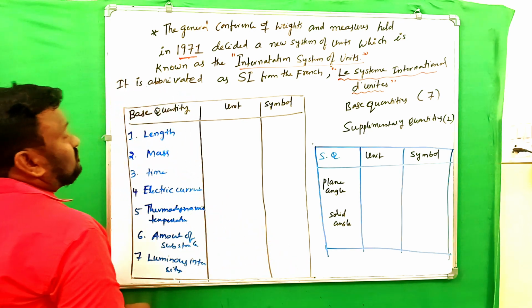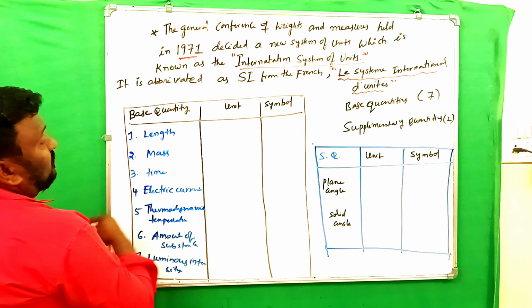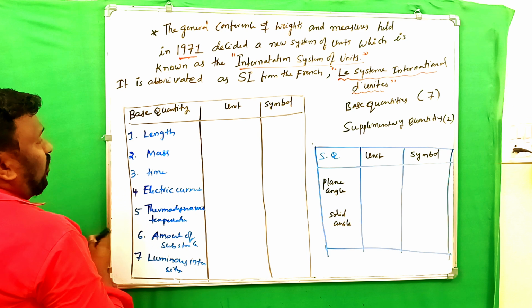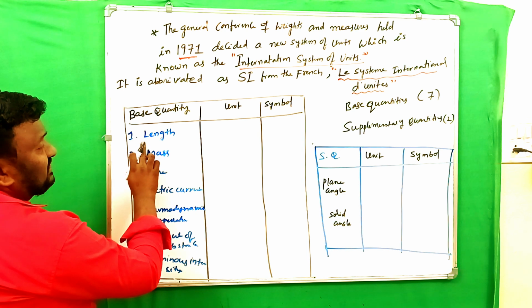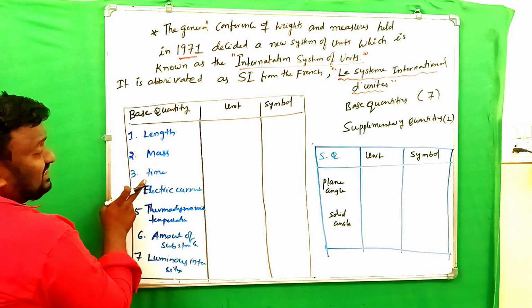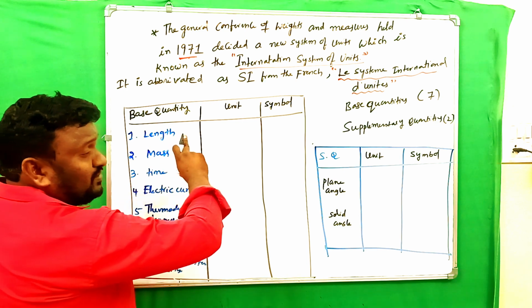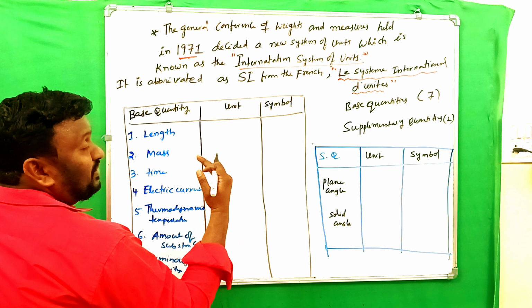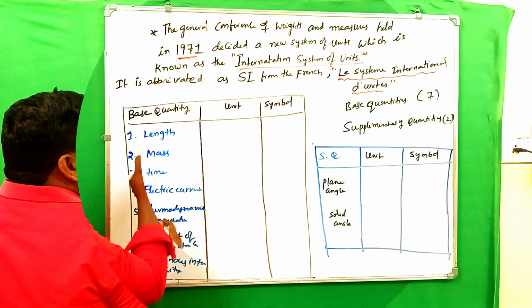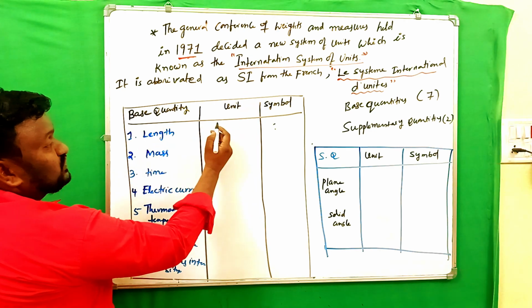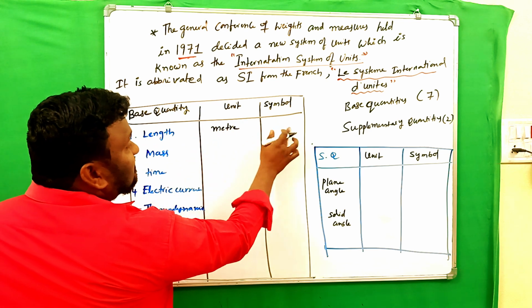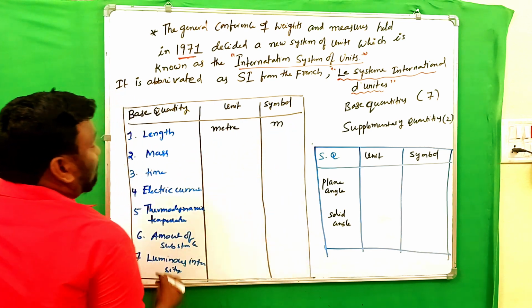Here base quantity, unit and symbol. So the first one is length, mass, time, it is the same as MKS. The updated version of MKS is SI. Length, its unit is meter, and symbol is small m.